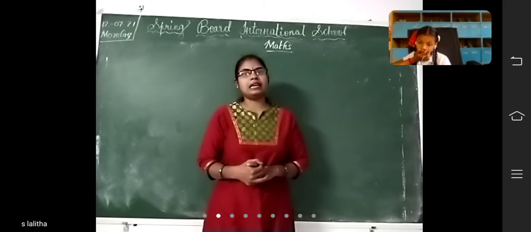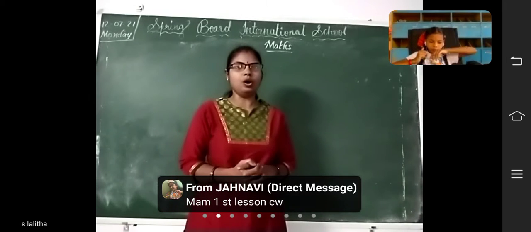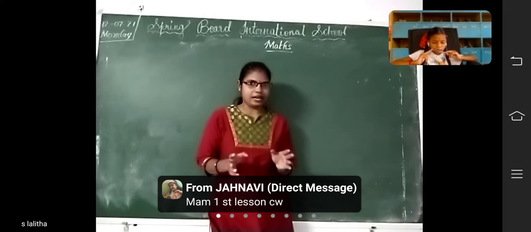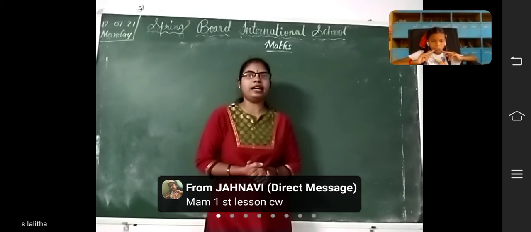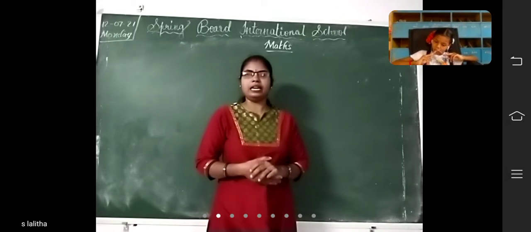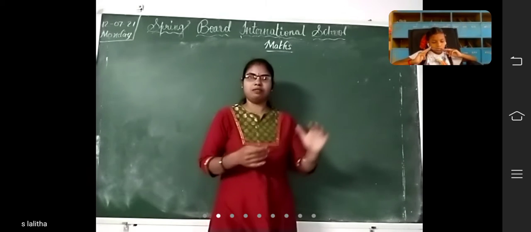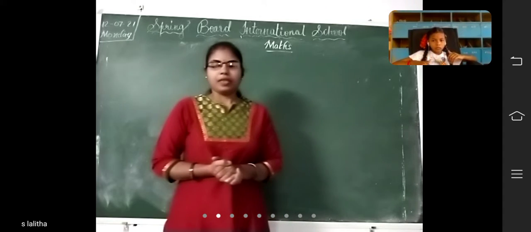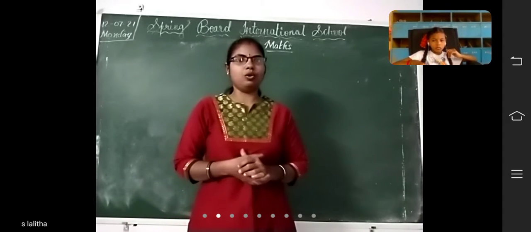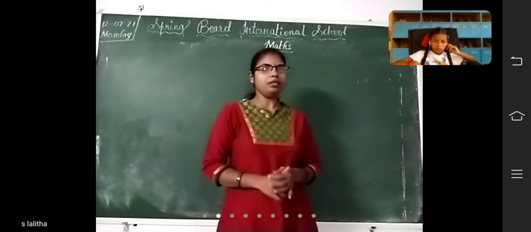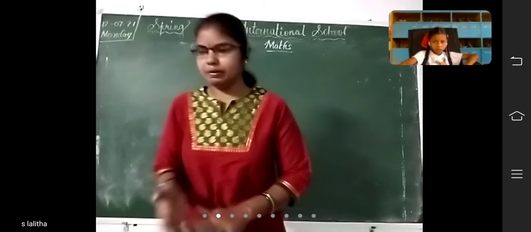And next, line segment. A line segment has no arrows. It has a starting point and an ending point, and it can't extend on any side. That is the difference between a line and a line segment. And we also learned how to measure a line segment with a ruler. Now we are going to the second chapter.